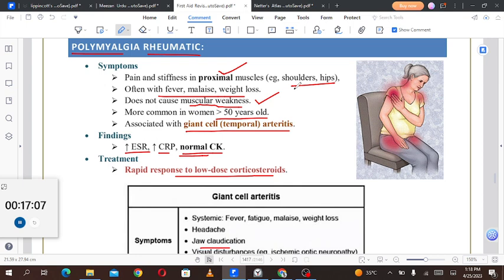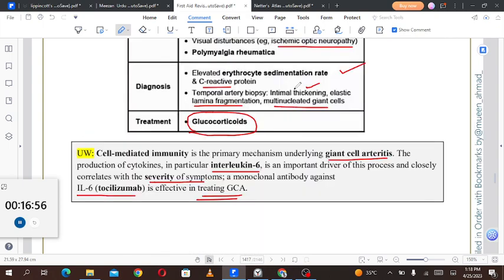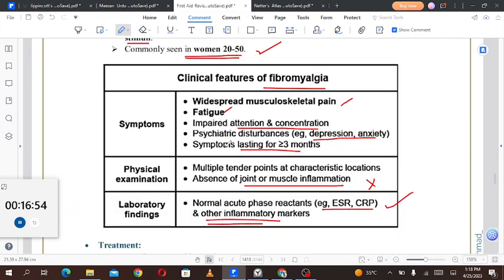These I guess are not very high yield, so read them, remember them as far as you can, but do not use too much of your brain energy in remembering every particular detail of every autoimmune condition, because they are not going to be asked on the Step 1 exam. Then we'll talk about the treatment.